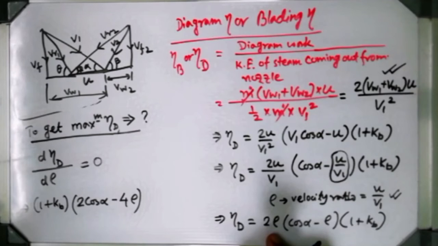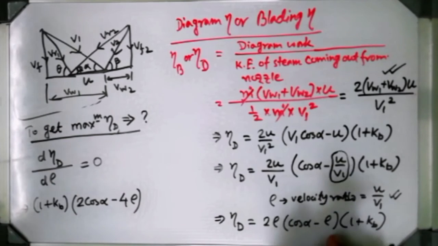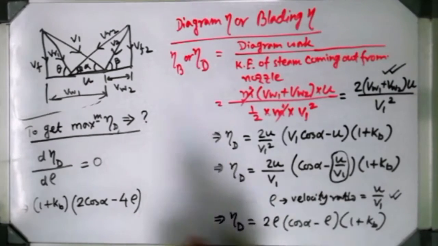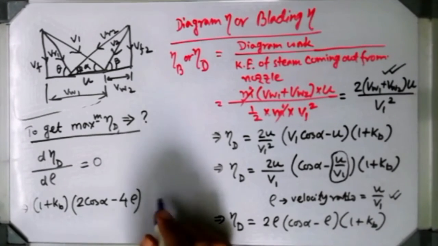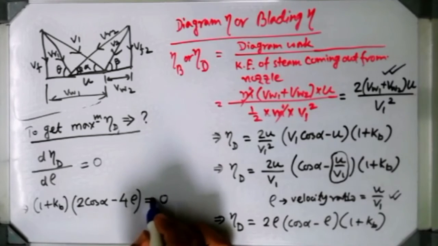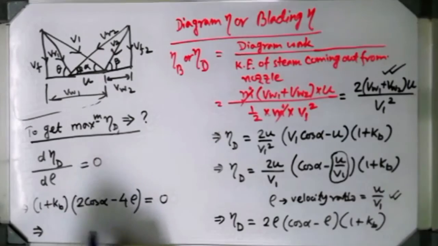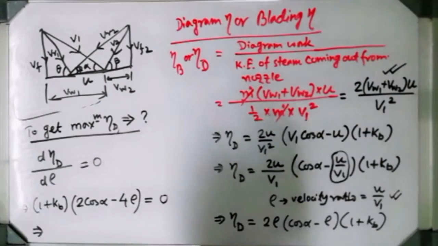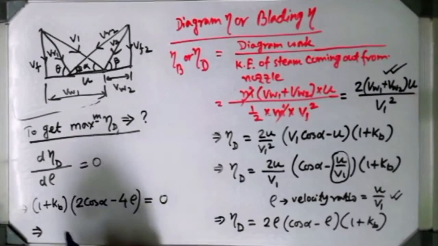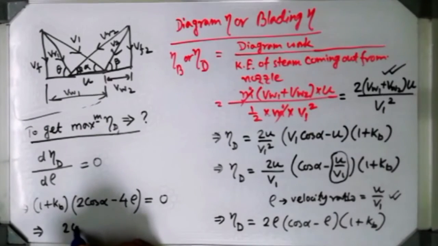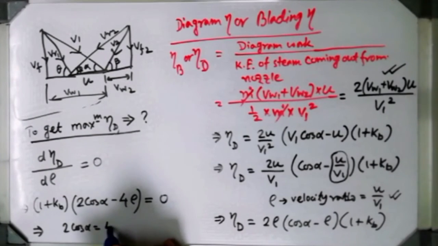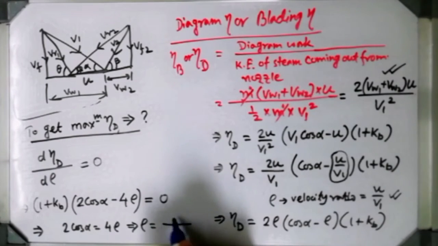Differentiating rho with respect to rho gives 1. And now 2 rho square will give you 4 rho. And this is 0. If you have any confusion, then please tell me. Now 1 plus kb will be cancelled with 0. Finally, it will give you 2 cos alpha equals 4 rho, and it will give you rho equals cos alpha by 2.